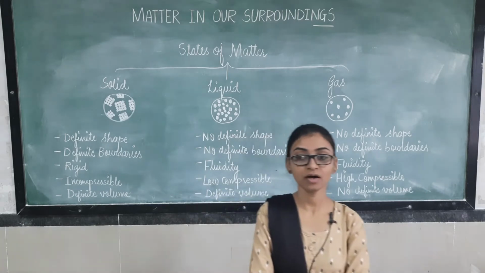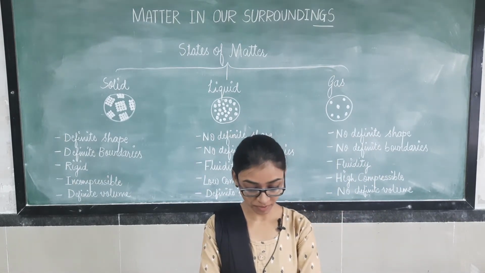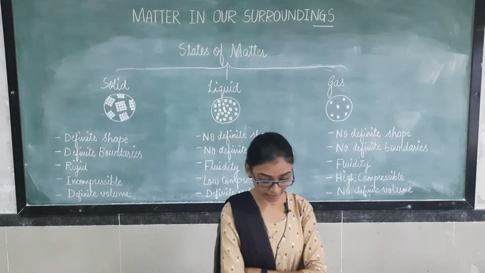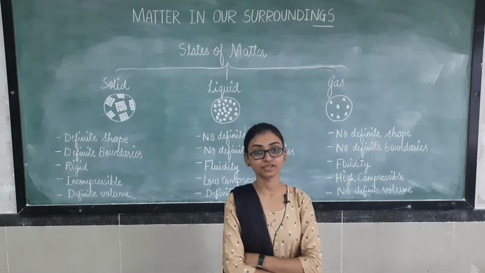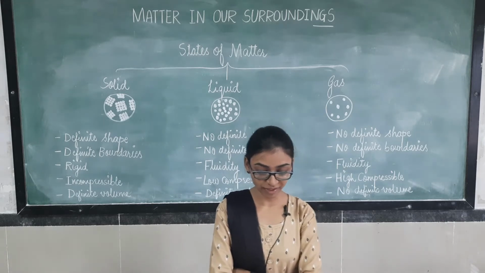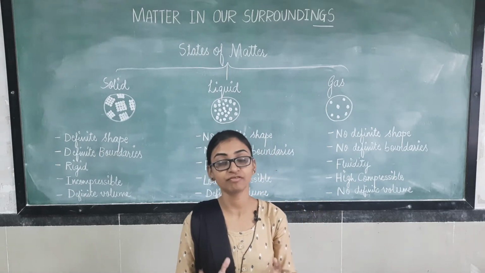So one more thing I want to add to the property that particles of matter attract each other. Why do they attract each other? Because they have some attraction forces in them. In solids, the force of attraction is maximum, that's why they have a definite shape or definite boundaries.